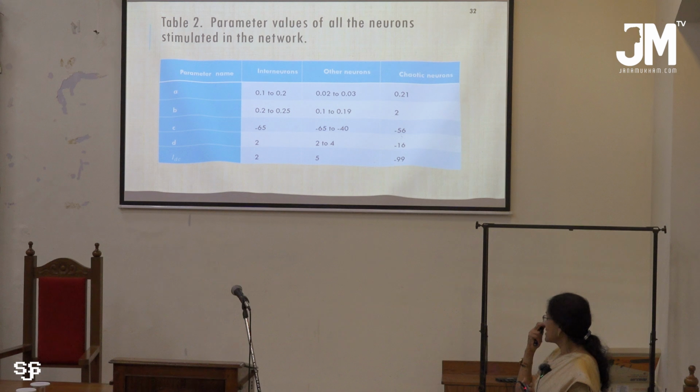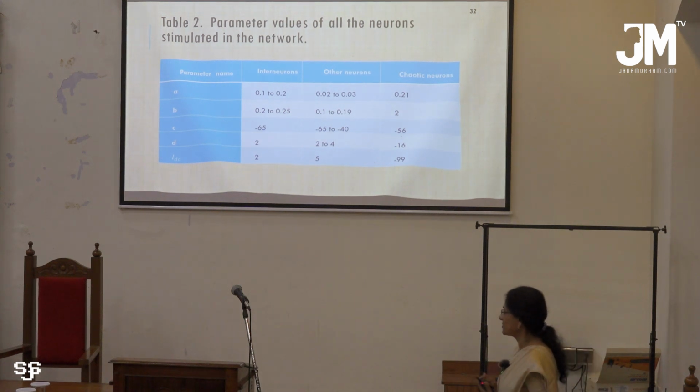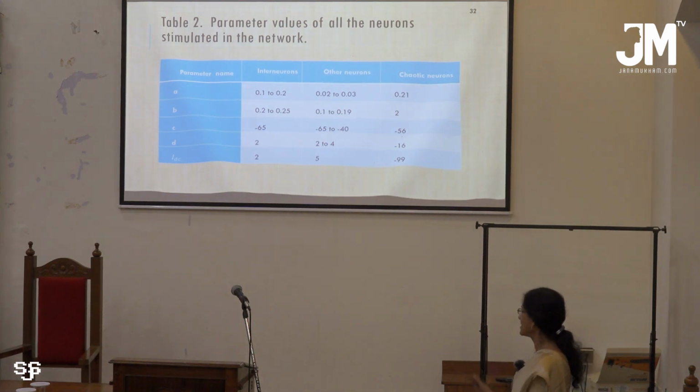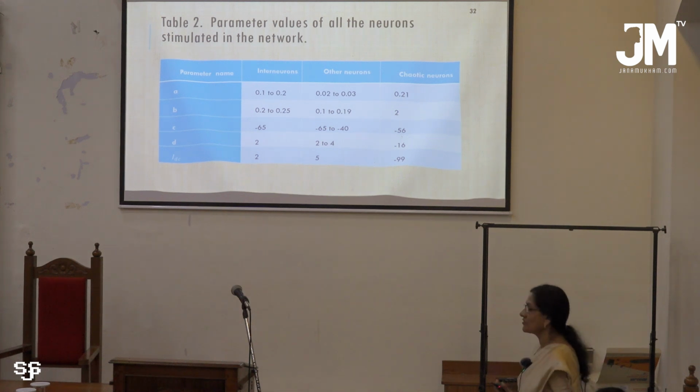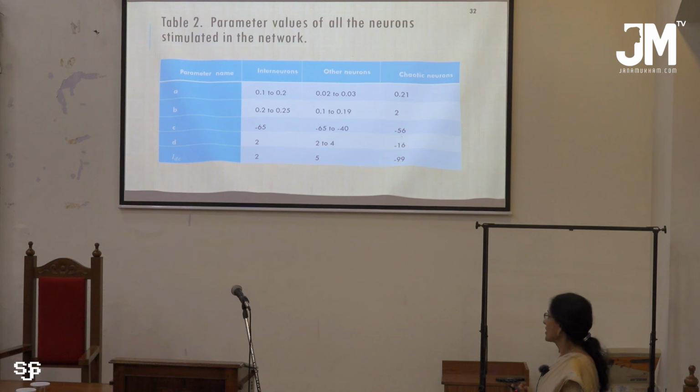Now these are the parameters. For interneurons, you can choose A, B, C, D values like this, and for other neurons the values are chosen like this, and for chaotic neurons, the neurons become chaotic if the parameters in the equations are changed to these values.